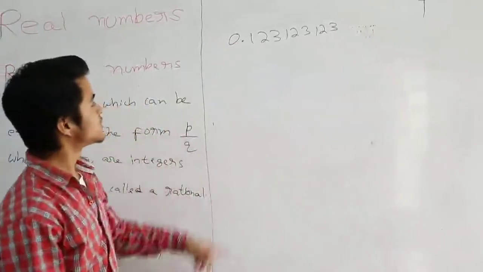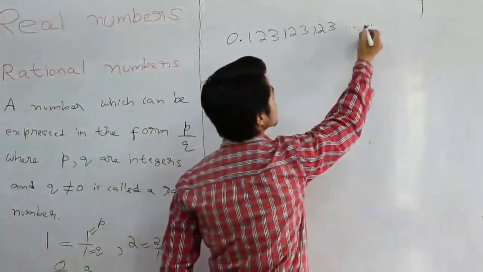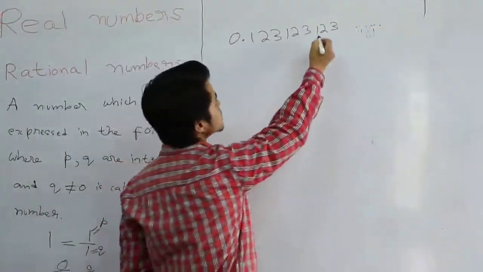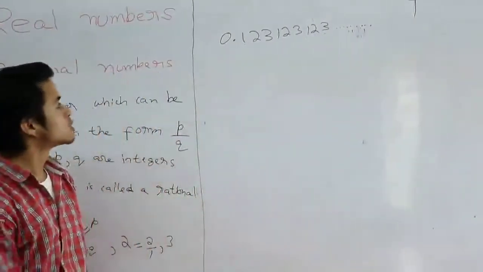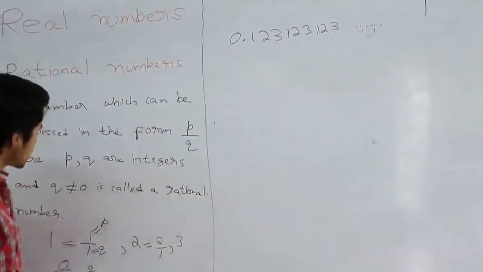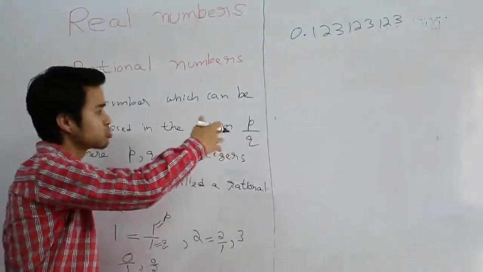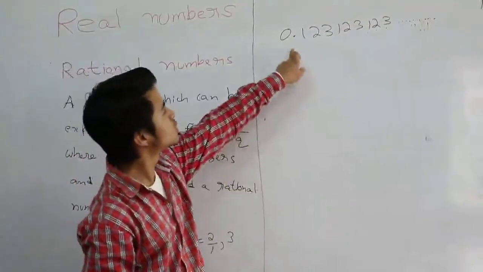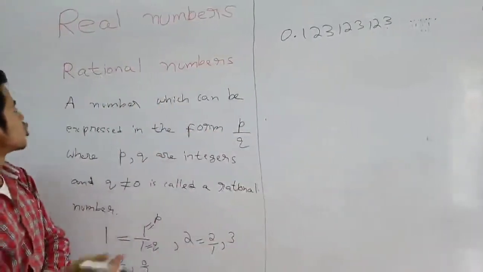You see, when I write this dot dot dot, it means that 1, 2, 3 keeps on repeating. It never ends. So it's really hard to express this number in the form of P by Q, where P and Q are integers and Q is not 0.